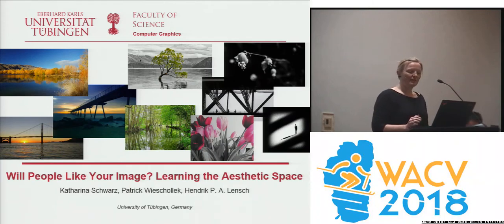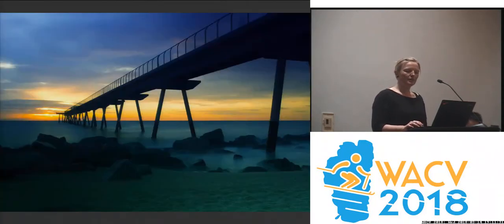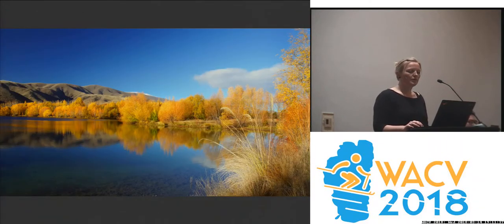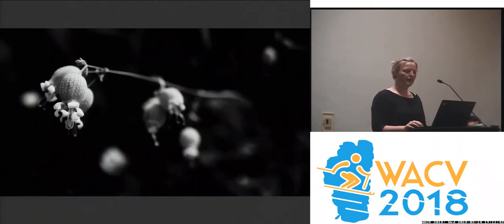So, if an image is aesthetically pleasing can depend on a variety of different factors. For example, this sunset image together with the geometric forms of the bridge lead to an astonishing composition. Or this image shows an intriguing landscape with wonderful autumn colors and a very harmonic atmosphere. And here, organic geometry and depth of field lead to a very intriguing impression. So the aesthetic appeal of each of these previous pictures actually depends on other factors, and this makes visual aesthetics